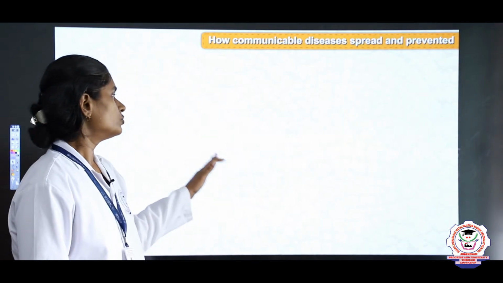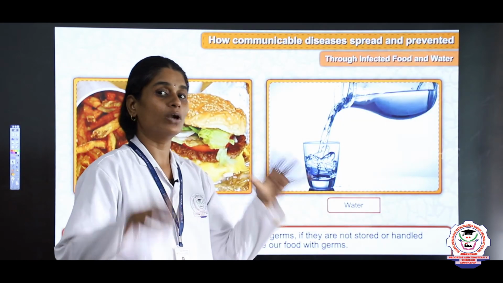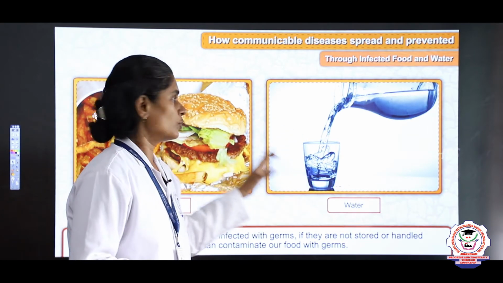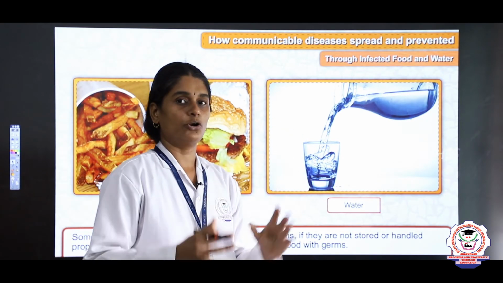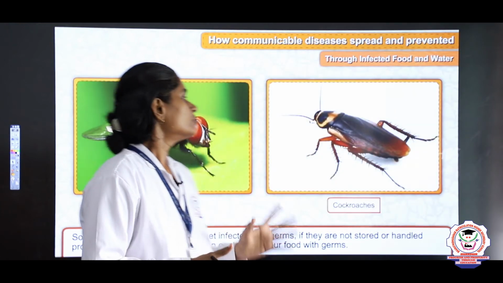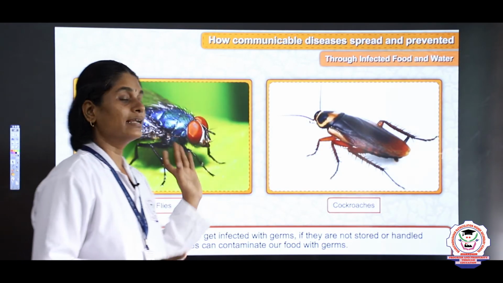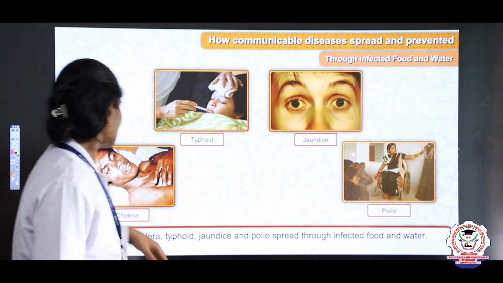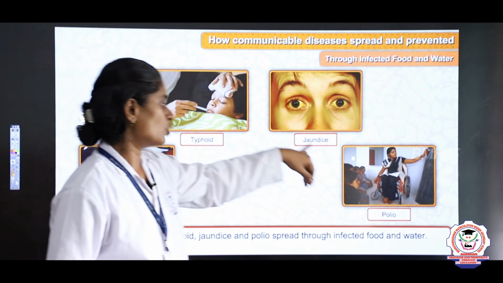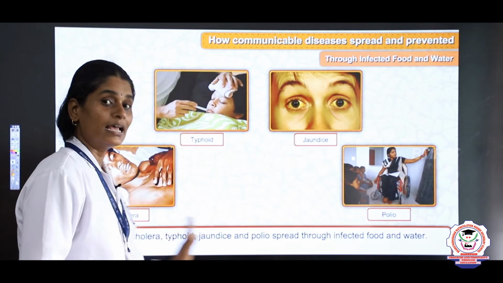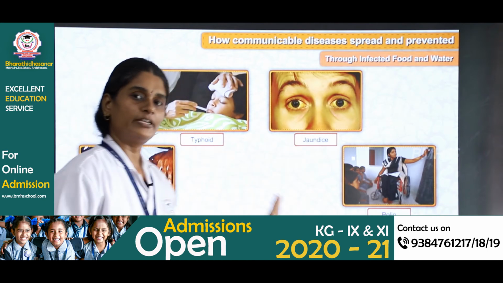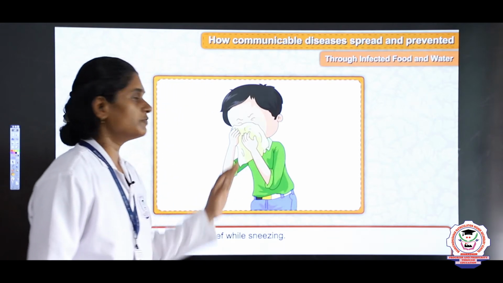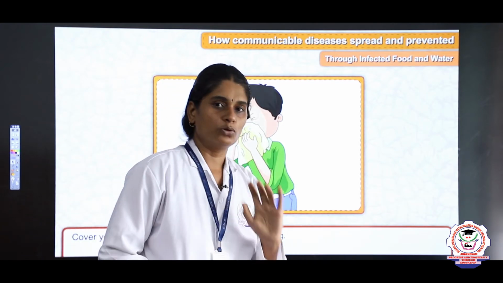Next we saw infected food and water. When we are not storing the food properly, food gets infected. Food and water get infected when we are not handling them properly, right? Cockroaches and flies can contaminate the food, or they can contaminate the water. What are the diseases? Cholera, typhoid, jaundice and polio. These are all the diseases that spread through infected food and water. So we always make sure that we cover our nose and mouth.